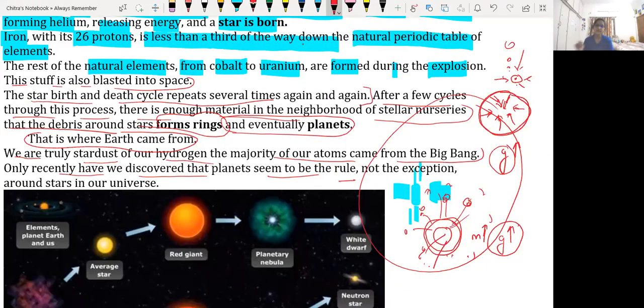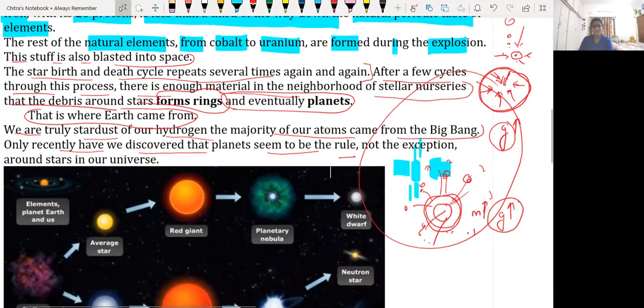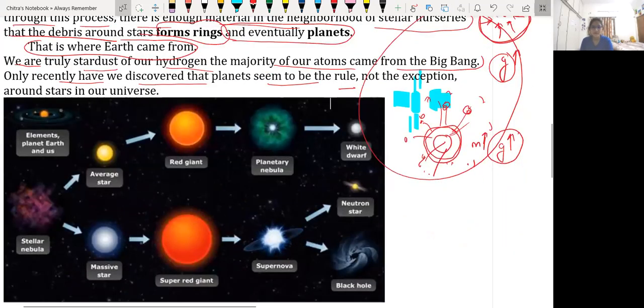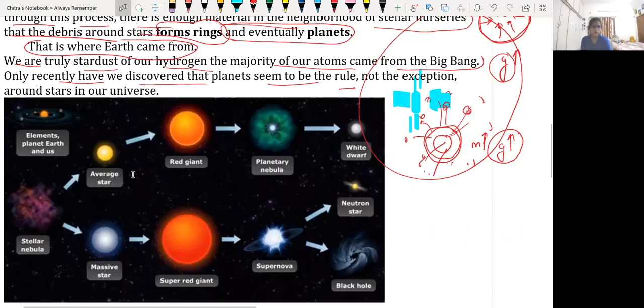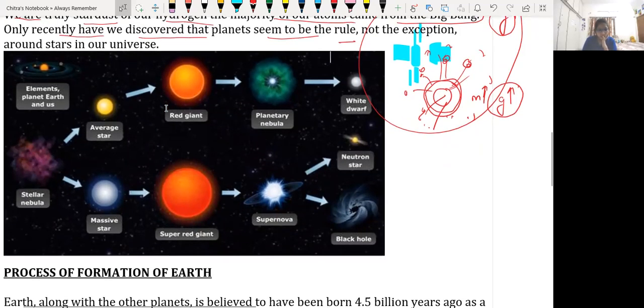Sir, why does Earth not have rings? Because of the gravitational force, whatever particles or debris are present around the Earth are attracted towards it. That's why it does not have rings. And, sir, one day will our sun also become a black hole? Yes, whatever the space is going to collide, that cycle we have just gone through is happening again and again and again. Again, we are moving toward the black hole.